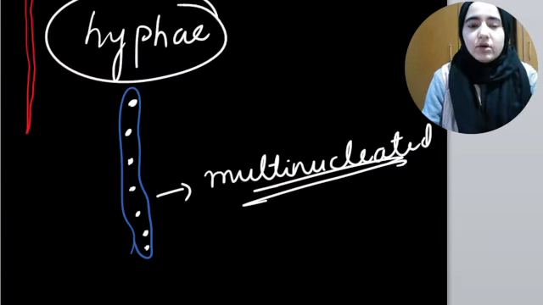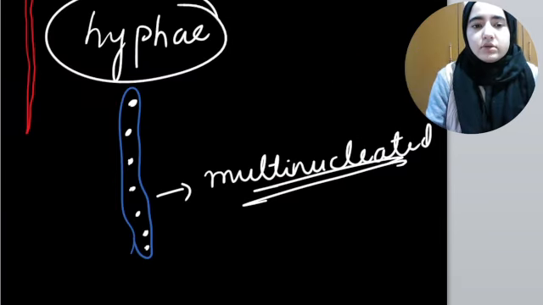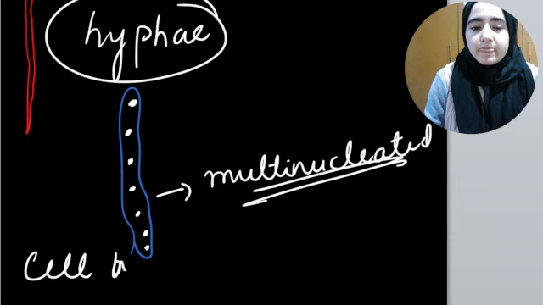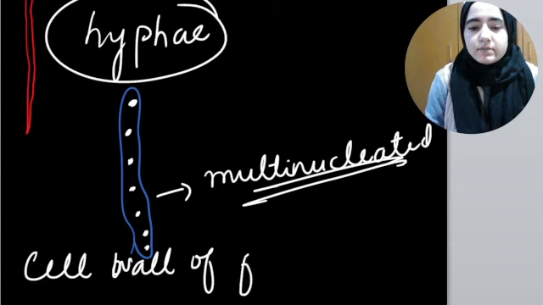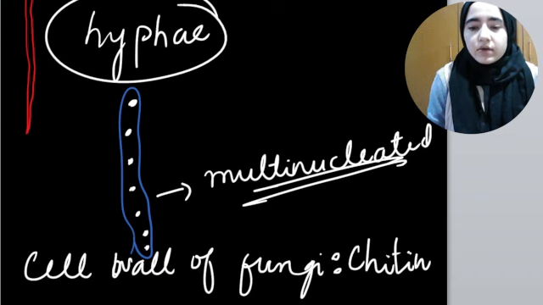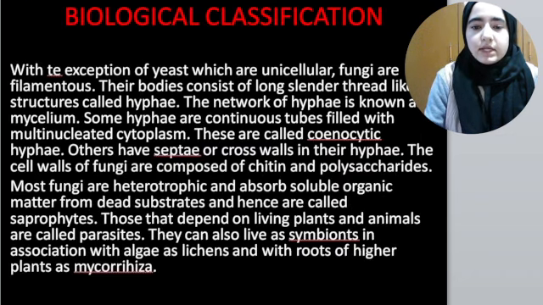As I'll mention in Kingdom Plantae, their cell walls are made up of cellulose, but the cell wall of fungi is made up of what? It's made up of chitin. The cell wall of fungi is made up of chitin and polysaccharides.